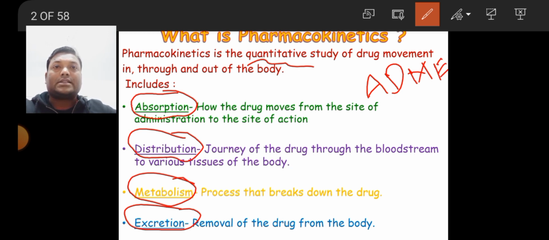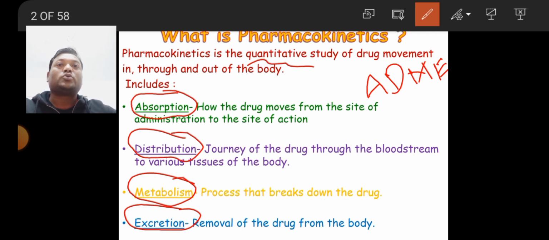So you can memorize it as A, D, M, E. Pharmacokinetics is basically the quantitative study of a drug's movement in the body, that is absorption, distribution, metabolism and excretion.